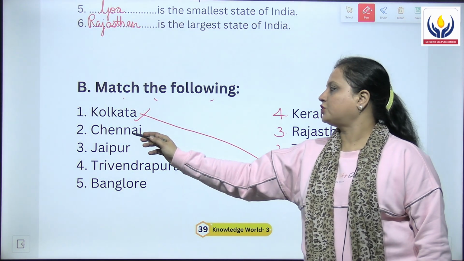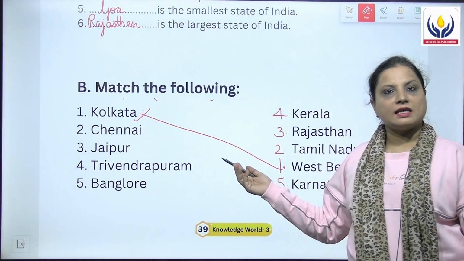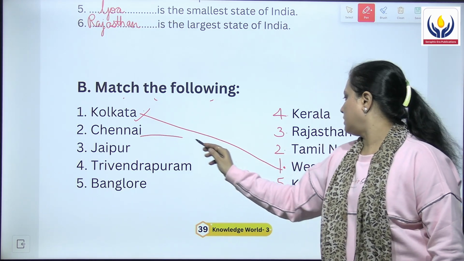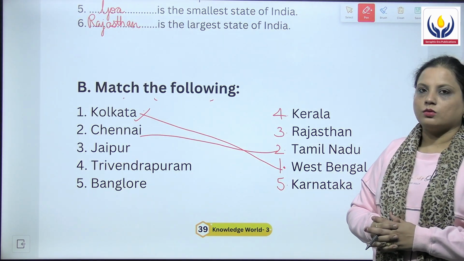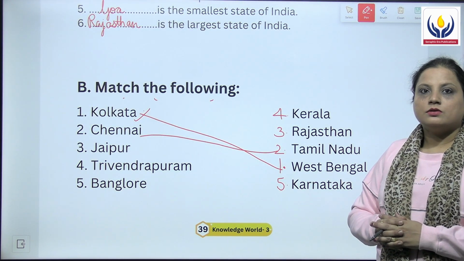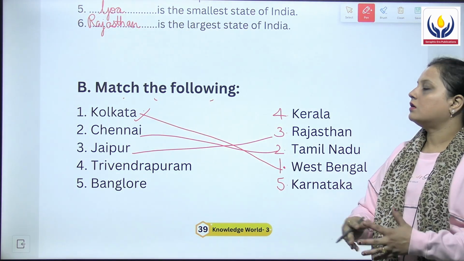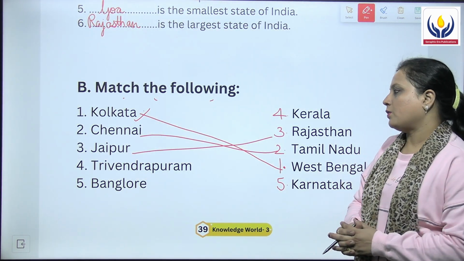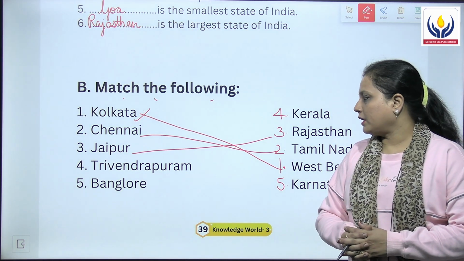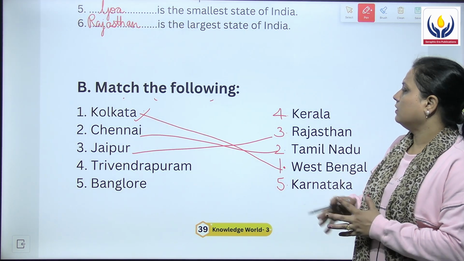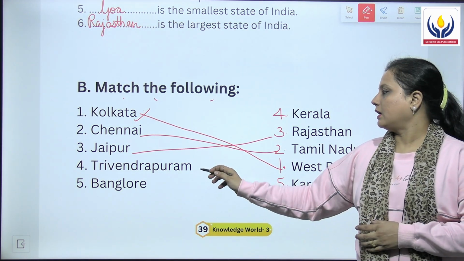Then we have second Chennai, and the answer for this is it is in Tamil Nadu. Then we have the third Jaipur, and where is it? It is in Rajasthan. Then we have the fourth Trivandrum, and it is found in Kerala.